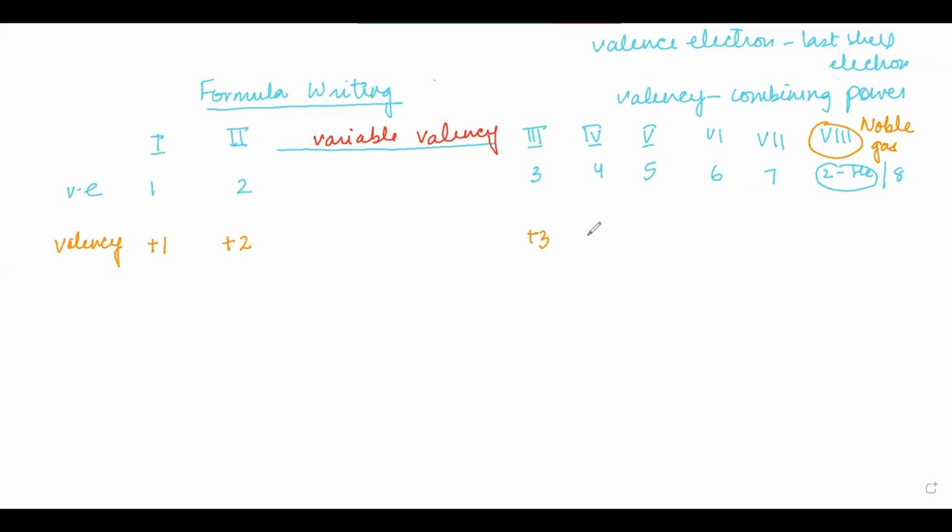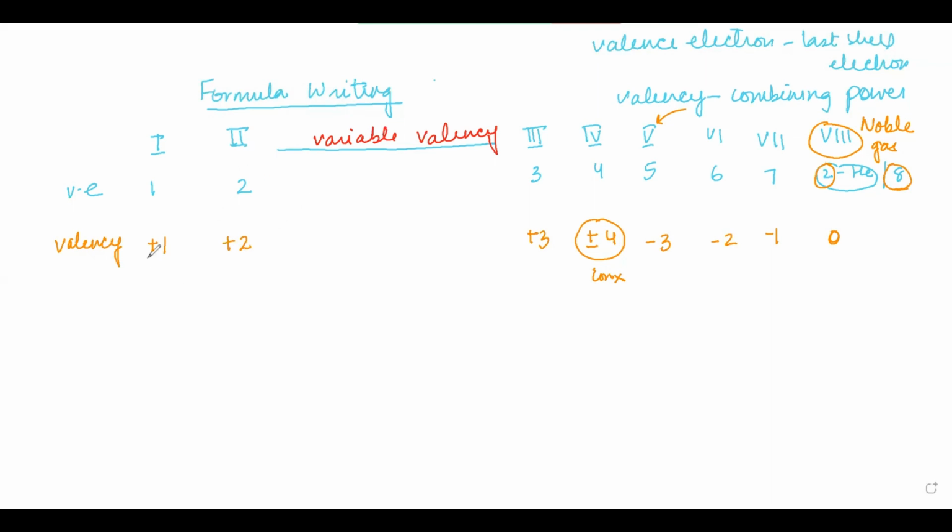So will group 4 be losing or gaining? Basically, group 4 elements rarely form ions; they mostly form compounds by sharing. Group 5, in order to become a noble gas, is 3 short, so it will acquire 3 electrons. Group 6 will acquire 2 electrons, so the valency is going to be -2. Group 7 will acquire 1, and group 8 doesn't need any electrons because they have the maximum number of valence electrons that should be in that particular shell.